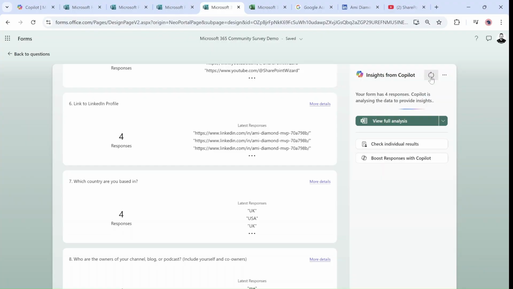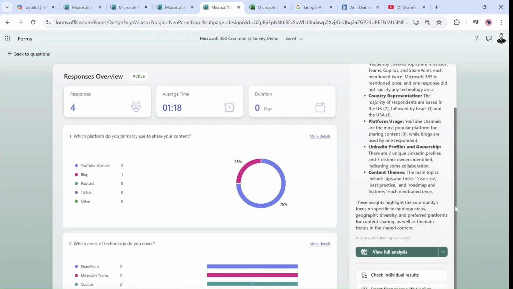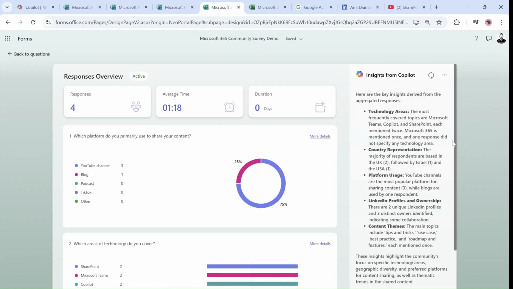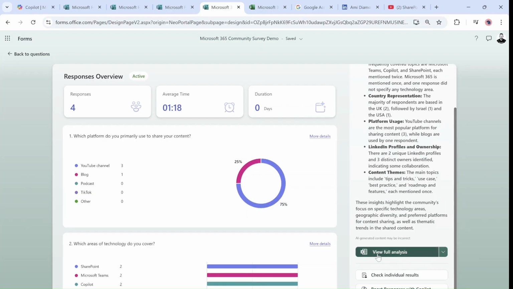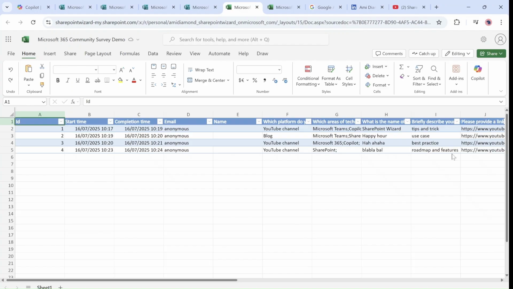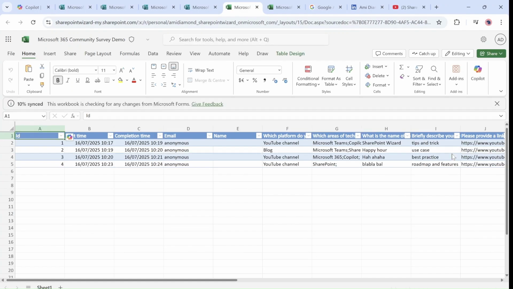As more responses come in, we can refresh and get updated insights. If we want to see more detailed responses, we can click to see the individual responses. We can move between each one. As we know, you can open and see all results in an Excel file that is synced to the form and is updated. Notice it is syncing until it is 100%.